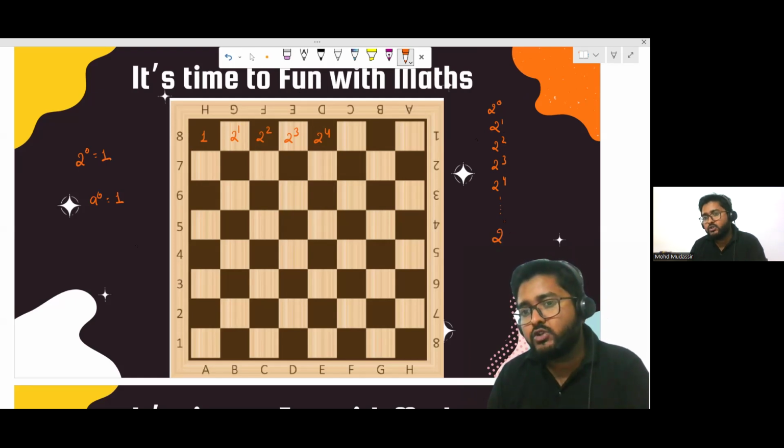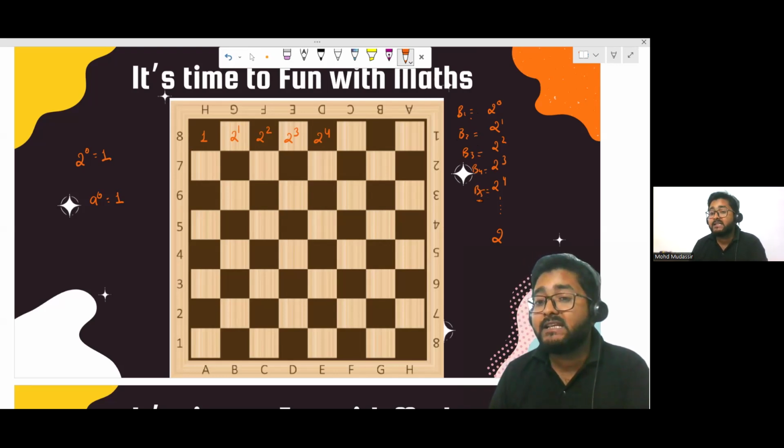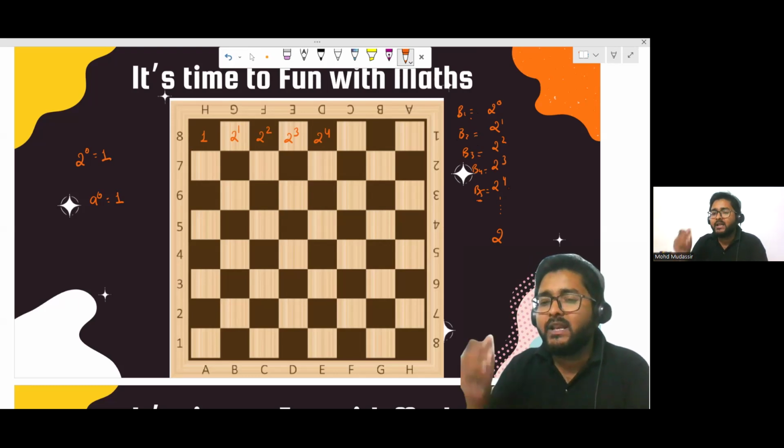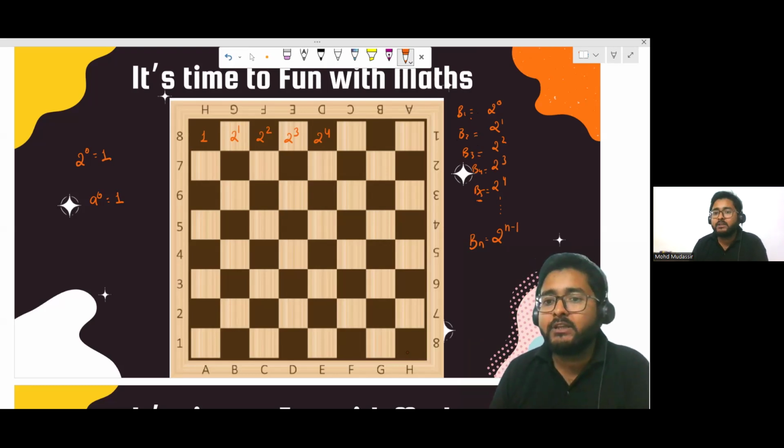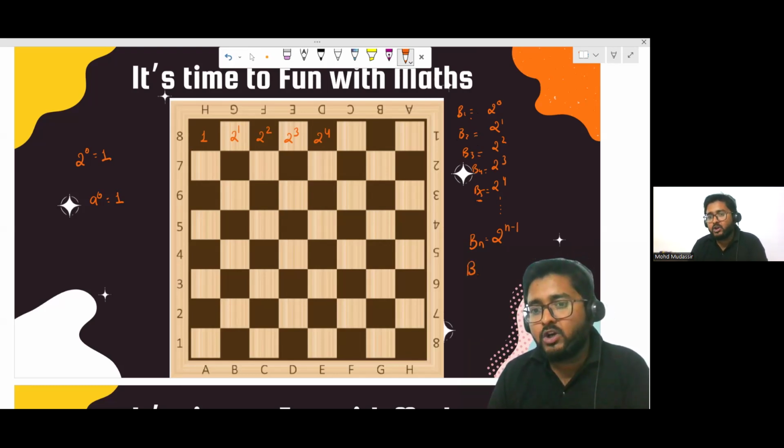If you observe, suppose this is the first block, B1, B2 is another block, B3 the third block, B4, and B5. Have you observed one thing? If you consider the number of rice in the fifth block, the power is 1 less. In the same way, if I take the nth block, what will be the value? 2 to the power n minus 1. So there are 64 blocks. In the last block, how many rice will there be? It will be in block number 64.